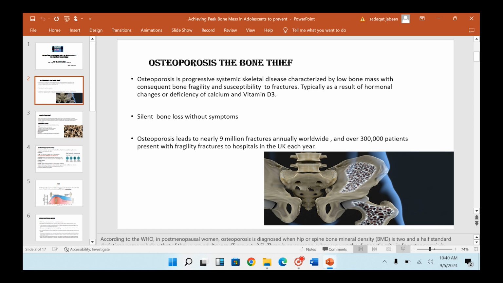Osteoporosis is considered a bone thief because it slowly absorbs and destroys the bone mass without producing any symptoms. It is a progressive systemic skeletal disease characterized by low bone mass with consequent bone fragility and susceptibility to fracture, typically as a result of hormonal changes or deficiency of calcium and vitamin D3. It leads to nearly 9 million fractures annually worldwide, and over 300,000 patients present with fragility fractures to hospitals in the UK each year.